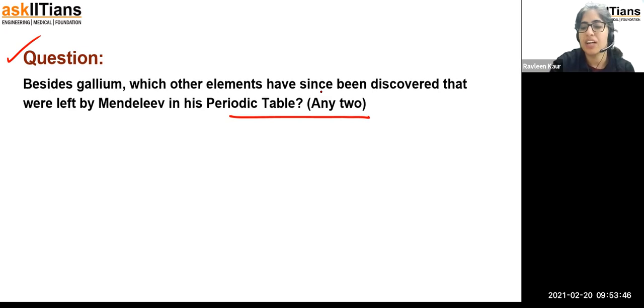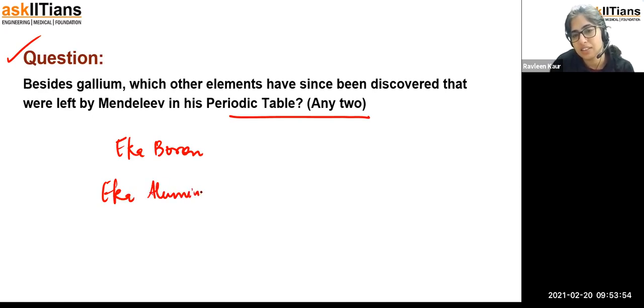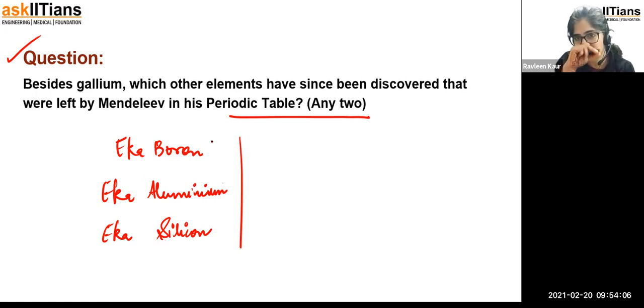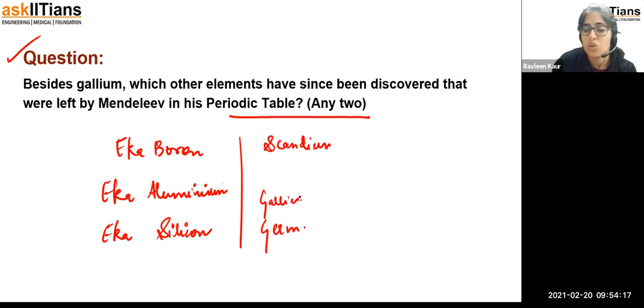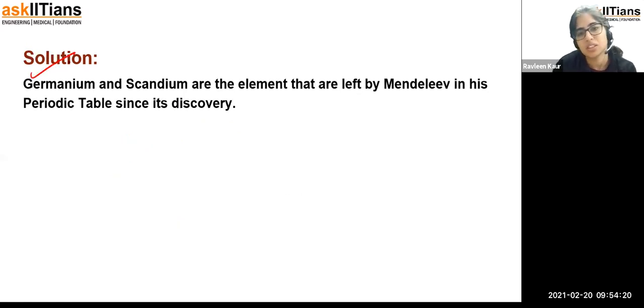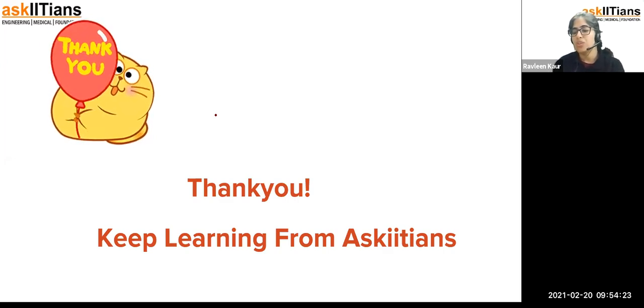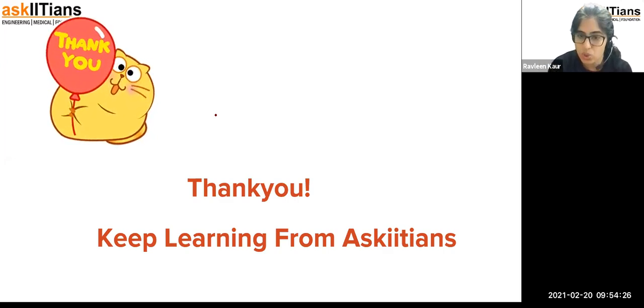All right, so we can understand from here that I have given the concept of eka boron, eka aluminium, and eka silicon. Sorry for my bad writing. For these, the elements discovered were scandium, germanium, and gallium. This one is germanium, and this one is gallium, right? So germanium and scandium were also left in the periodic table. I hope it has been clear to you what we discussed in today's class.